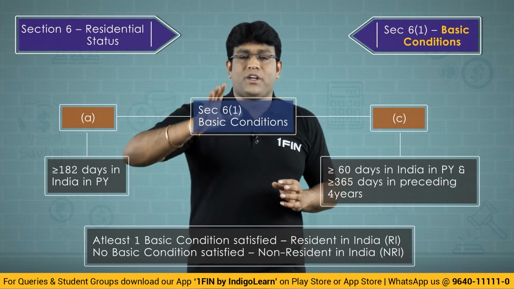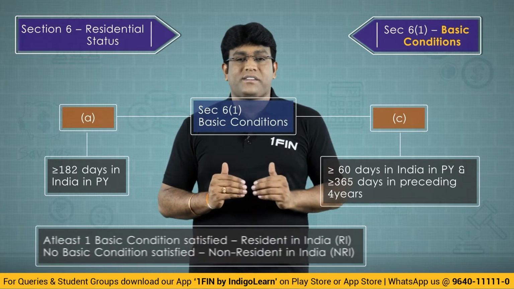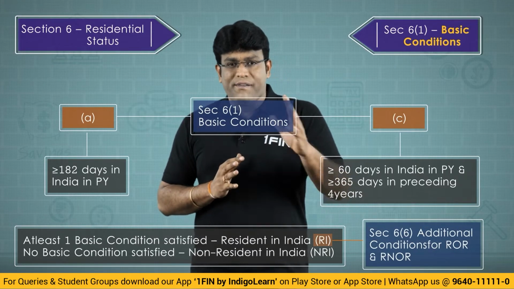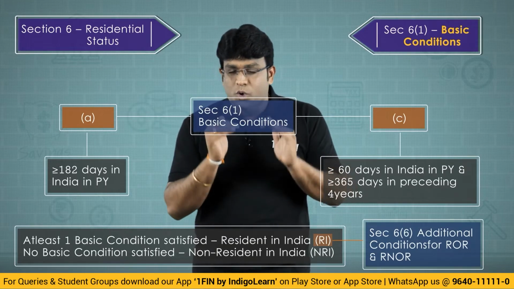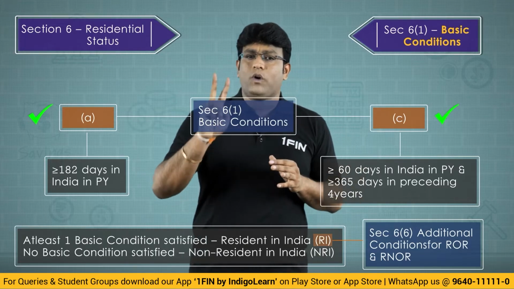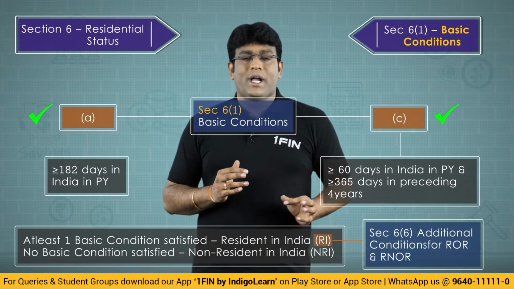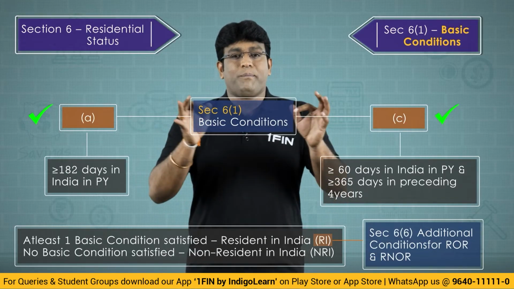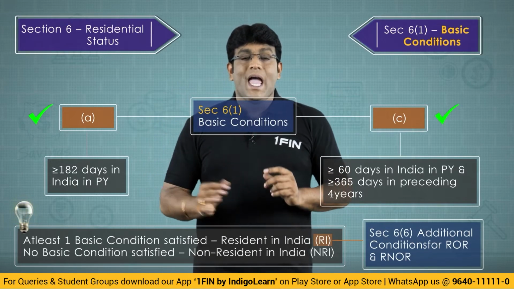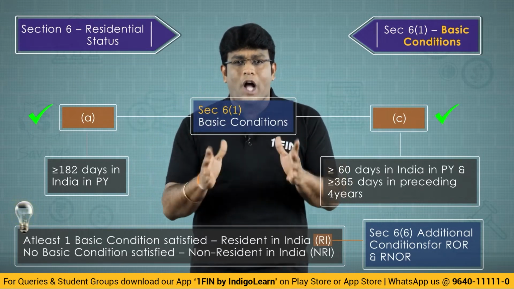And once that individual becomes a resident, we will further look at something called additional conditions, which are given under section 6.6. And there are two conditions there. But we will look at additional conditions subsequently. First, let's look at the basic conditions only. So friends, how many basic conditions are there? Only two. They are given under which section? Section 6 subsection 1. If any one condition or both the conditions are satisfied, we will regard that individual as a resident. And if none of the basic conditions is satisfied, the individual is regarded as a non-resident.